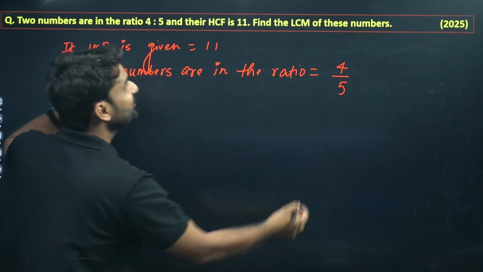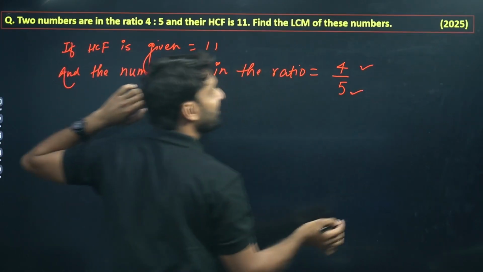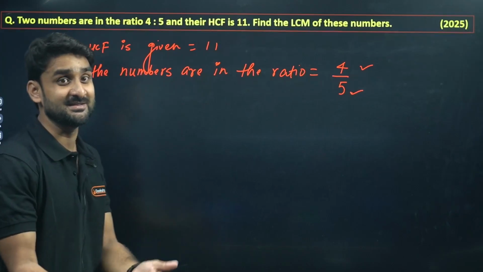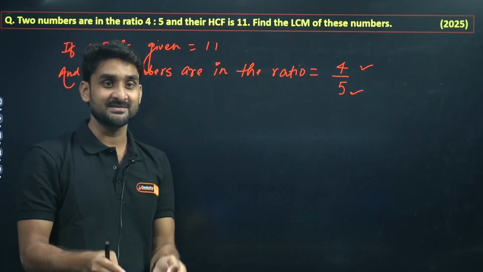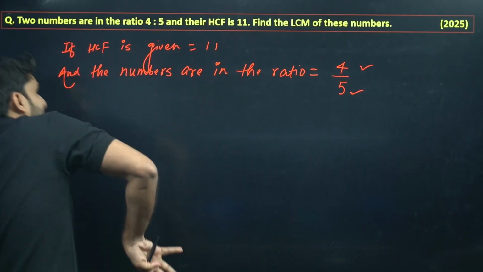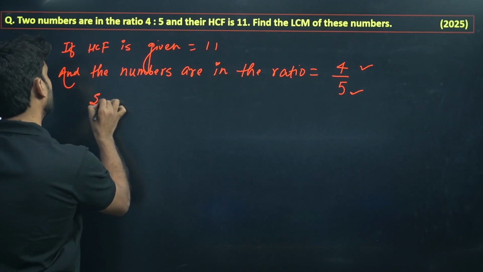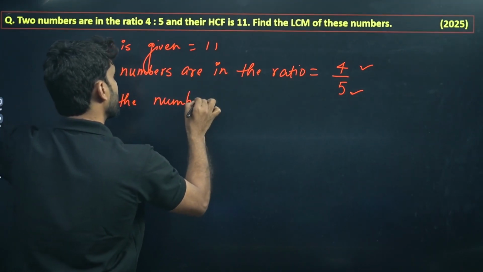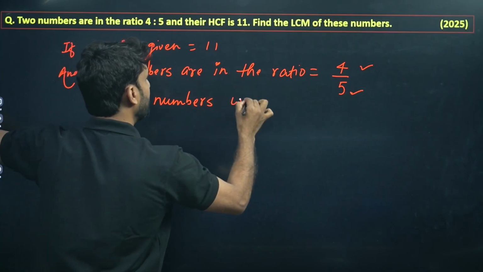Both the numbers are divisible by 11 because 11 is given as the HCF, highest common factor. So the numbers will be